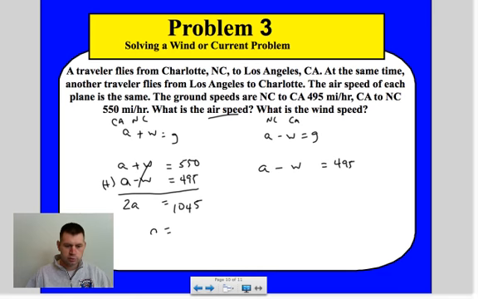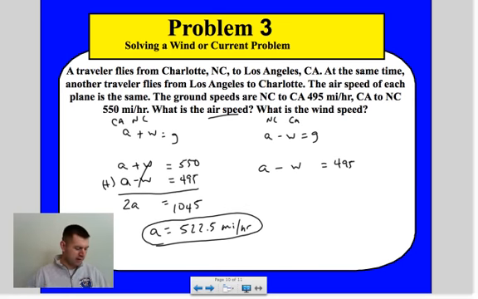Divide that by 2. We get A equals 522.5, and this is going to be miles per hour. That's our airspeed. So notice how we solved straight for the air. We didn't have to go back and find the wind, for that first part.